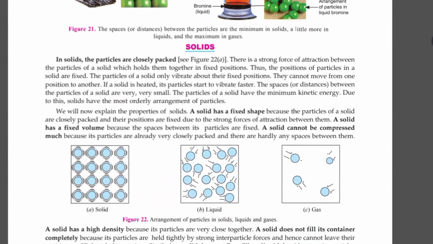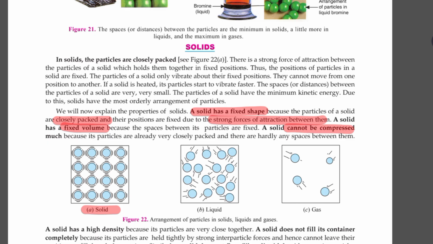So solids, that is what I have seen. In solids, the particles have fixed shape. Why? Due to the closed packed structure, due to the strong forces of attraction between the particles. They have fixed volume. Why? Because their structure is rigid, the space is minimum, and it has a fixed pattern of arrangement of the particles.